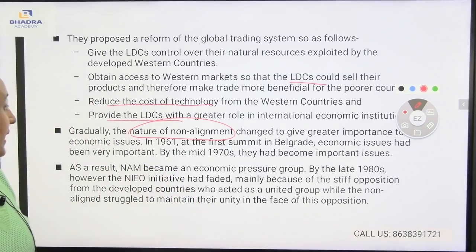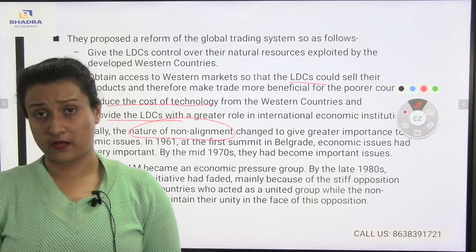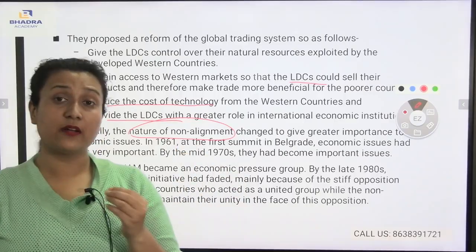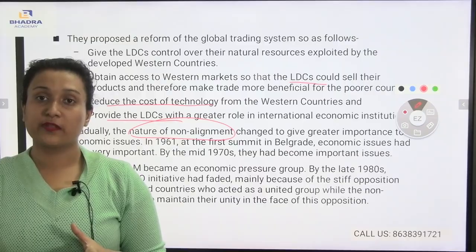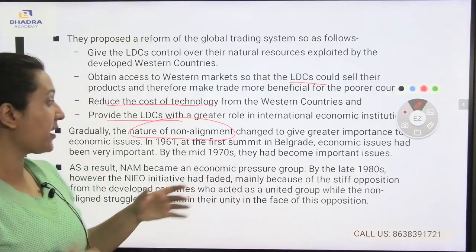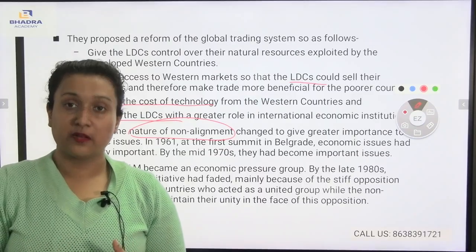So as a result, in 1961, at the first summit in Belgrade, economic issues were very important. By the mid-1970s, they had become important issues. In 1961, when there was a summit in Belgrade, what happened? Economic issues were discussed.